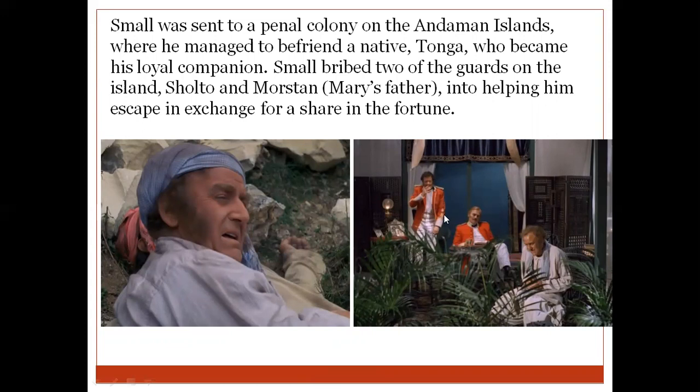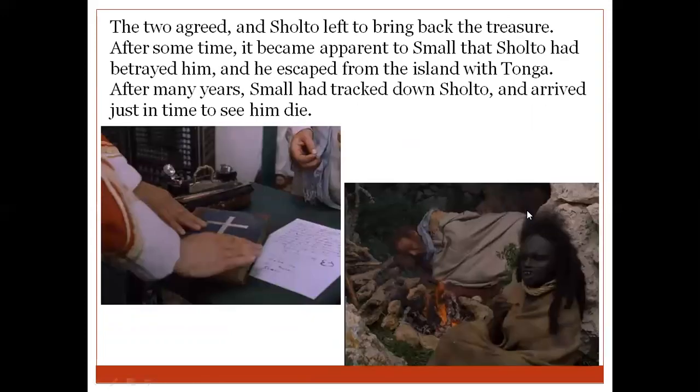So he told them that if they helped him to escape from this prison, then he had this treasure which he would give to both of them. So the two agreed, and Sholto left to bring back the treasure. Major Sholto said that he would also come with him and they would bring the treasure together. After some time, it became apparent to Small that Sholto had betrayed him. Sholto became greedy, and he betrayed Small, who originally knew where the treasure was, and he escaped from the island with Tonga. So Small and Tonga both escaped from that island.